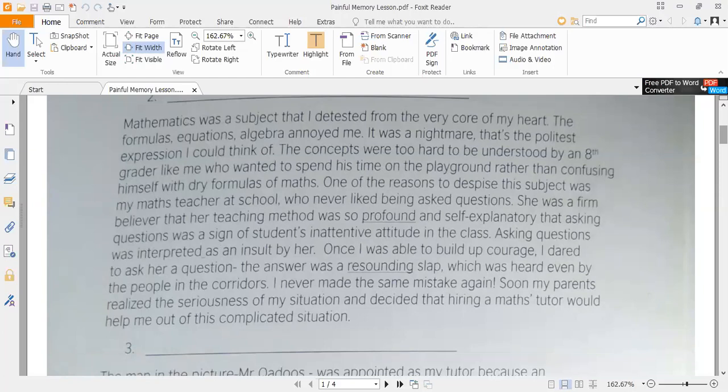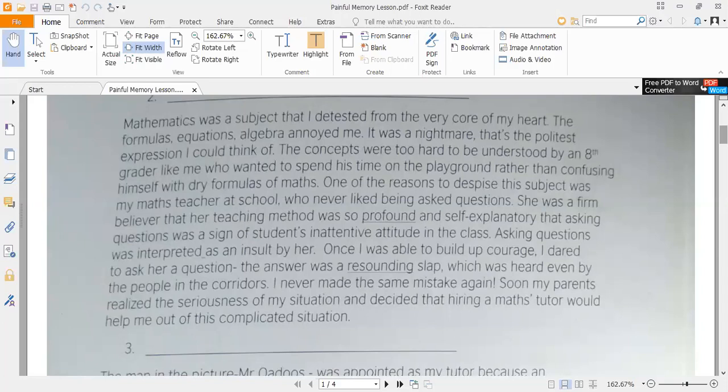That once upon a time he collected a lot of courage to ask a question of the mathematics teacher, and in answer to that question, he was slapped by the teacher. The slap was so resounding, we can say, that the people who were in the corridors also heard that slap.